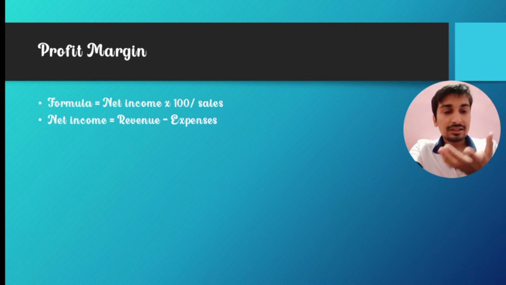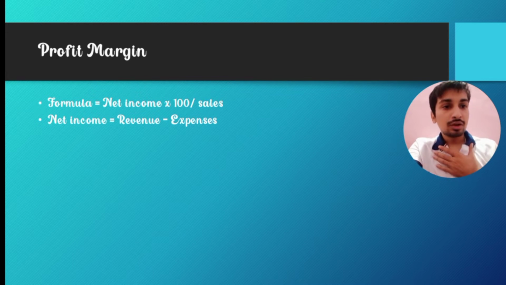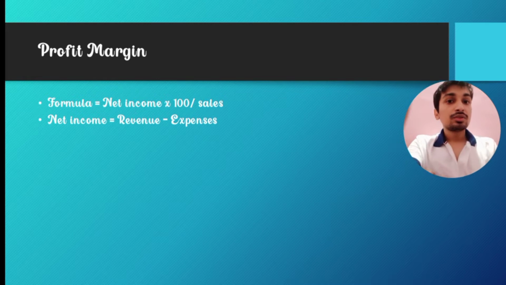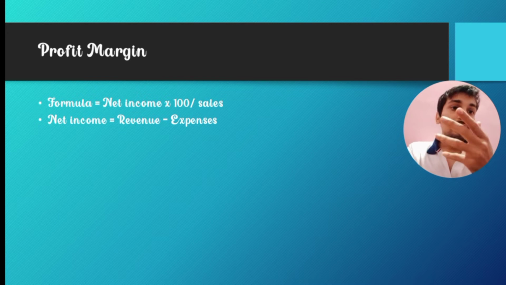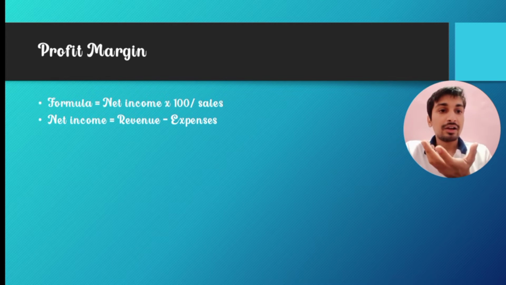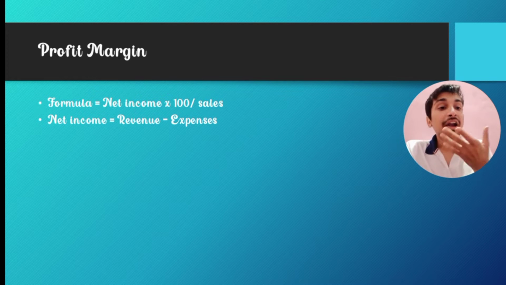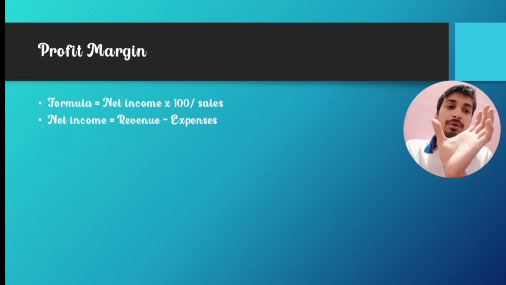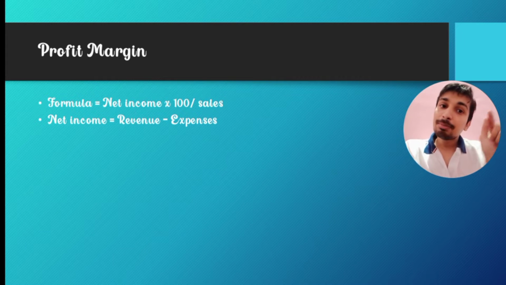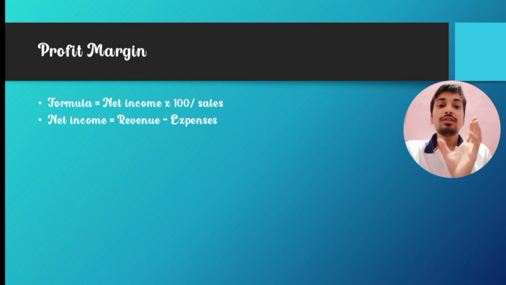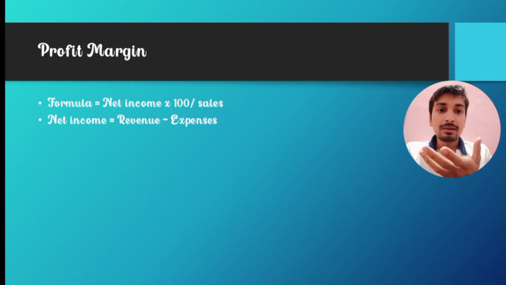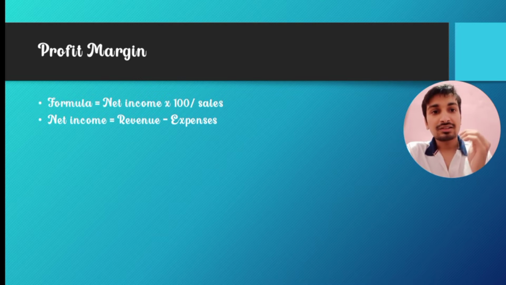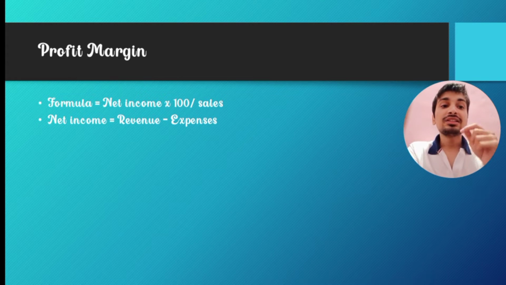For example, I earn 1000 rupees for 10 sales. So per sale, what is the income? That is the profit margin, right? So 1000 divided by 10 is 100. So I am making a profit of 100 rupees per sale. So what is the profit that we are making per sale? That percentage is actually the profit margin. So the net income that you make per amount of sales that you're doing is the profit margin.